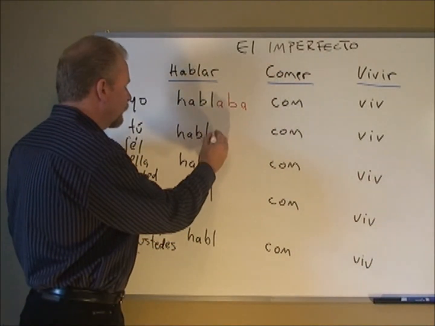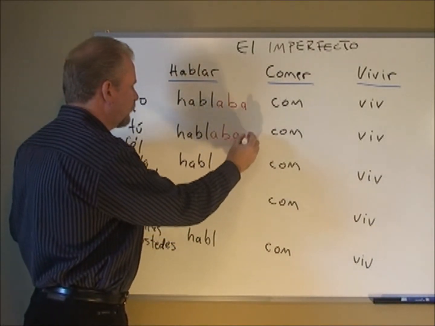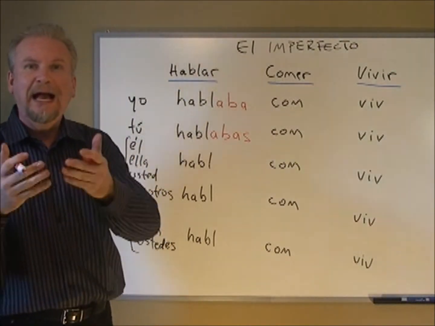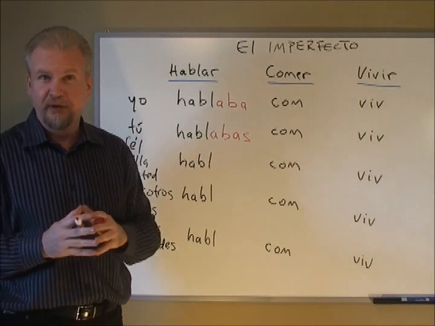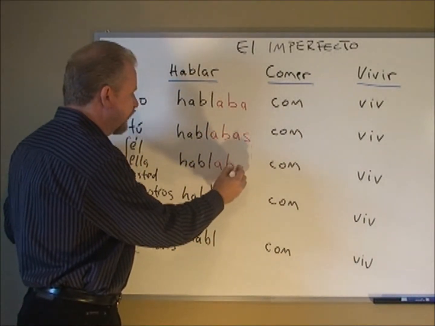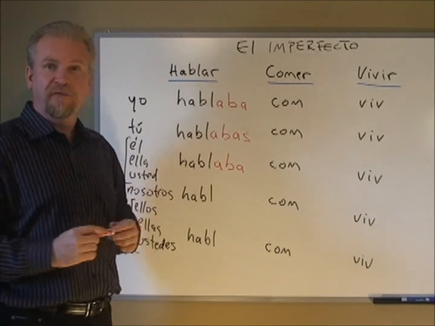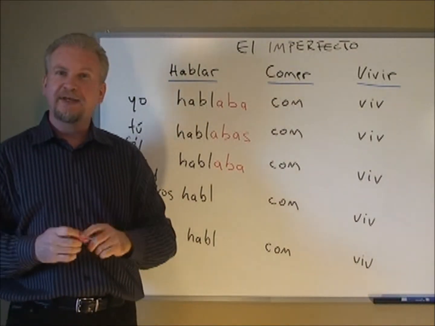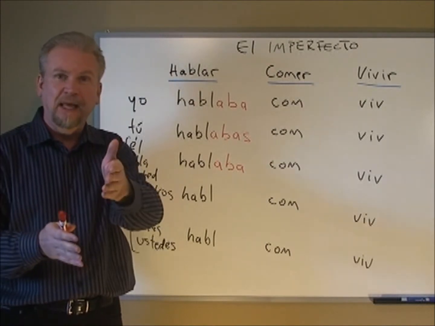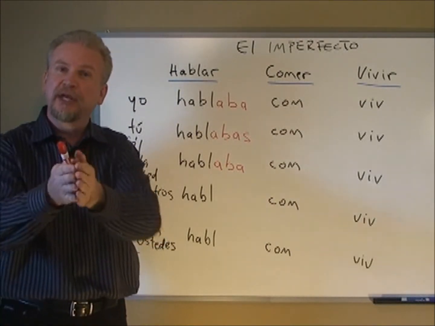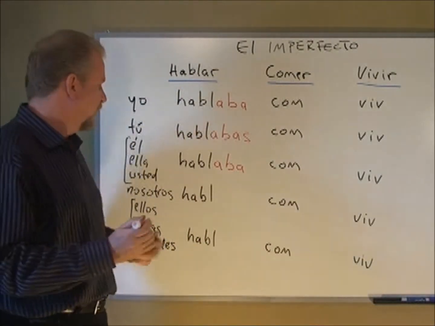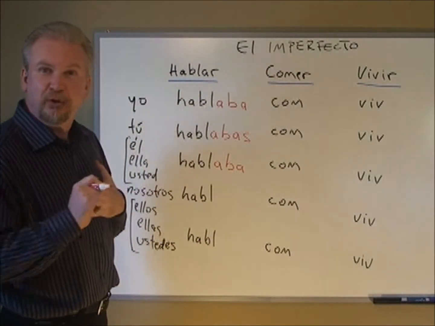For tu, it's very similar to yo, we just add an S. Tu hablabas. These are fun. El, ella, and usted is going to look just like the yo form. So there's one less ending to learn in this tense. Yo hablaba, él hablaba, ella hablaba, usted hablaba. They're exactly the same. Then we get to nosotros, my personal favorite.